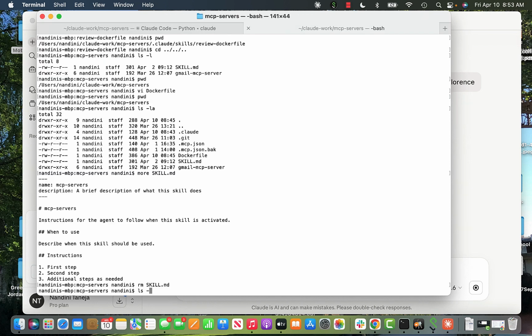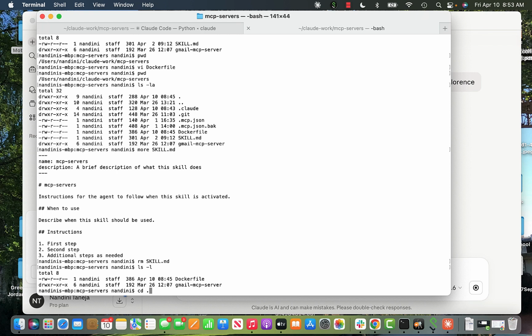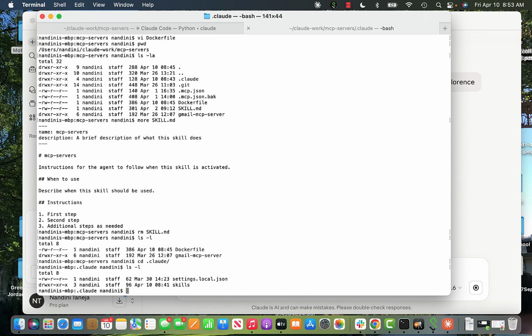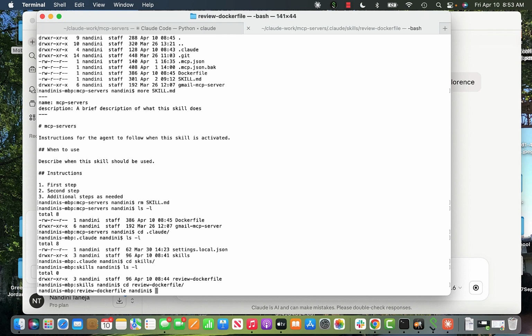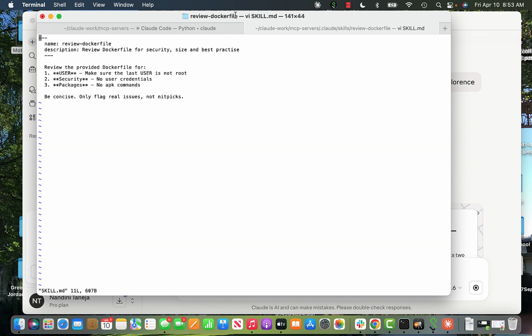If you see, I have a folder .claude, and I have a folder called skills, and in this folder called skills I have review Docker file. If I go here, basically this is the file. You can have anything. Mostly you will use Claude Code skills to review your code